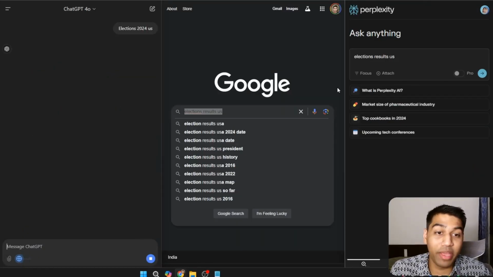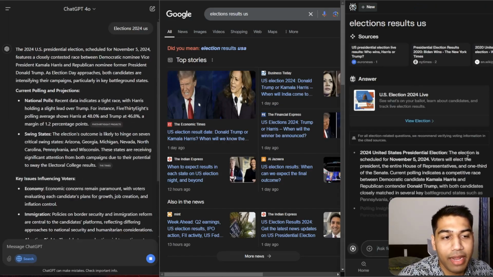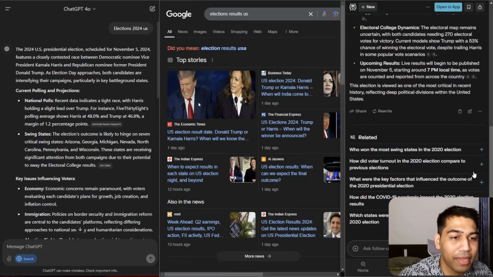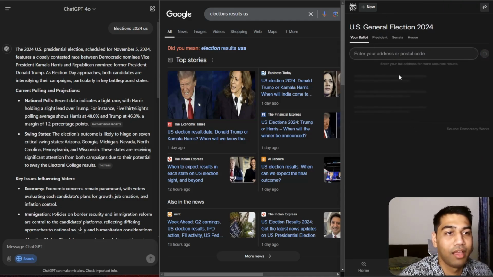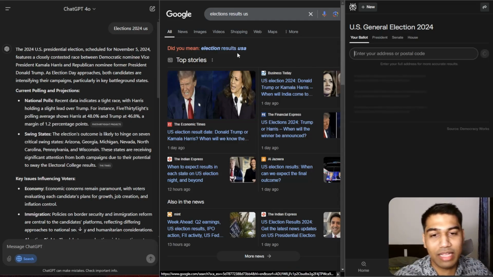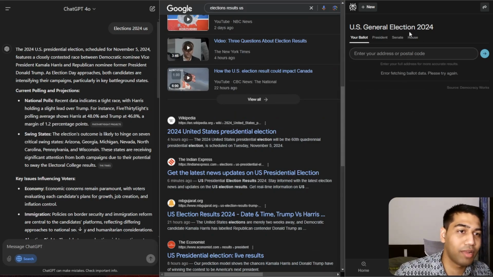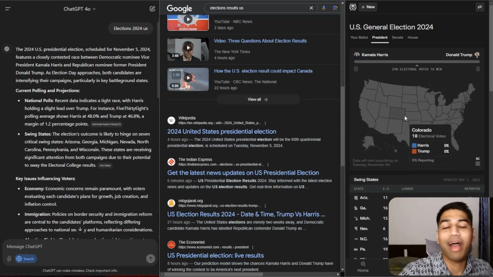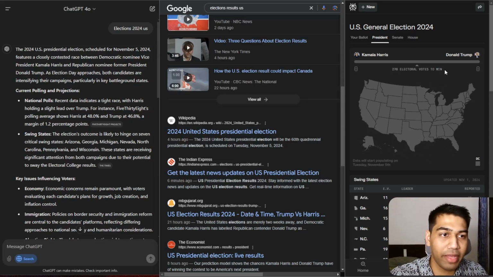Now, one last thing where Google actually excels, but I think Perplexity has been talking about this for an extremely long time, right? I want to see how the results for election 2024 look. So this is what I'm getting right now. If I click on Perplexity's view of the election, I can actually see a ballot and a bit more detail, but Google does not show that, given that it's so important, probably one of the elections of the century. But very simply, just to see more details on this, I can see these cards coming up right now. I know everything is going to get populated once we start getting the results, but just from a perspective wise, this is just better.